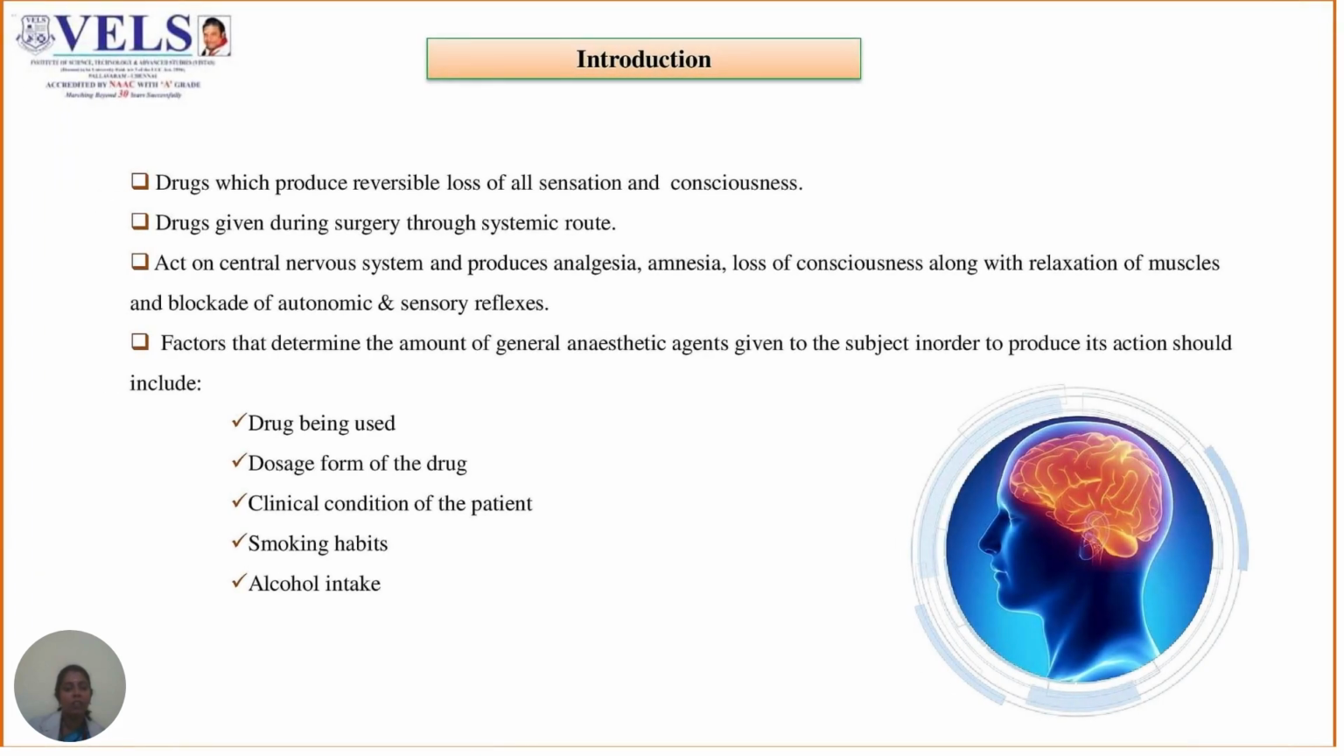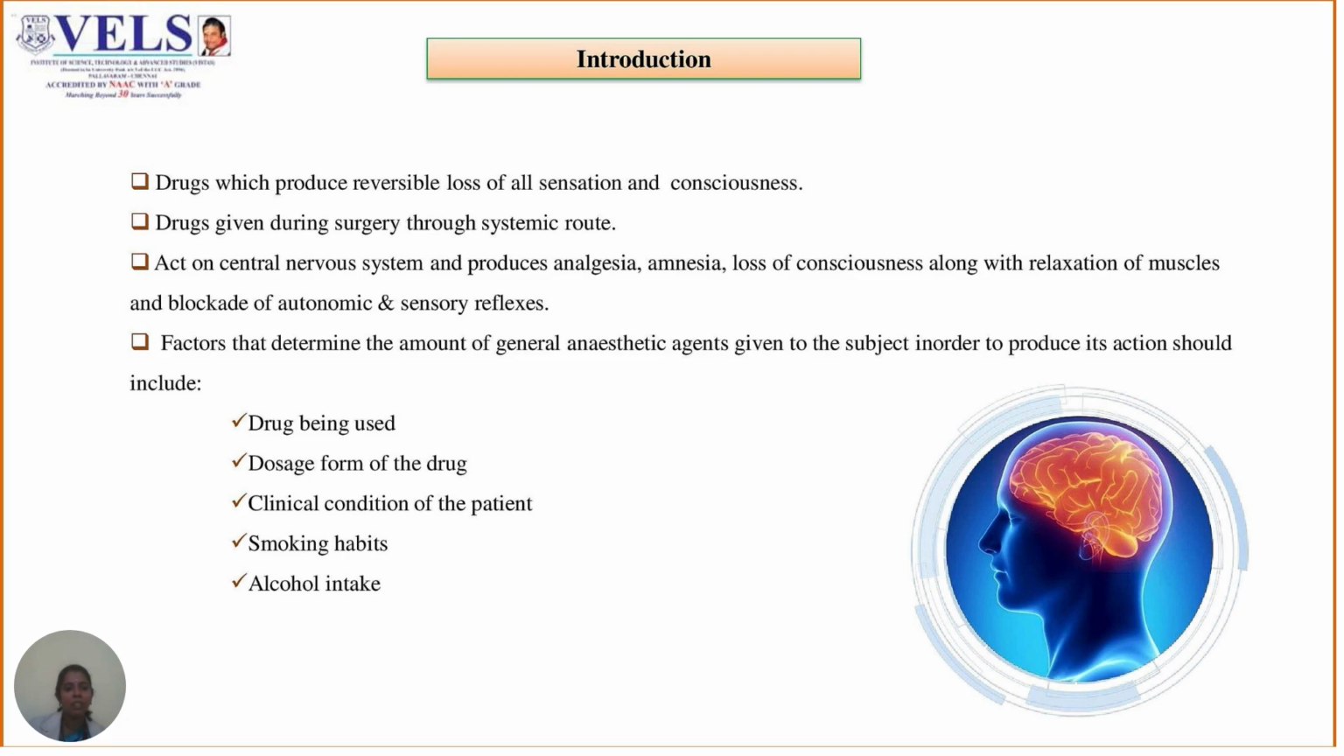Introduction. General anesthetics are the drugs which produce reversible loss of sensation and consciousness. These drugs are given during surgery only through the systemic route. They act on the central nervous system and produce analgesia, amnesia, loss of consciousness, along with relaxation of the muscles and blockade of autonomic and sensory reflexes.